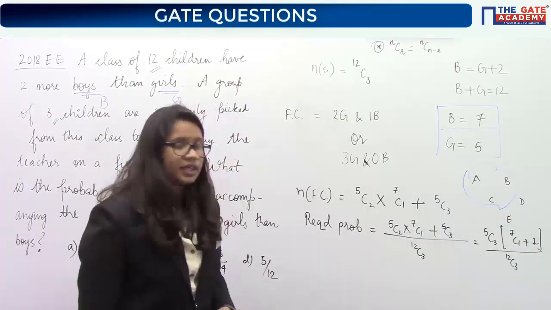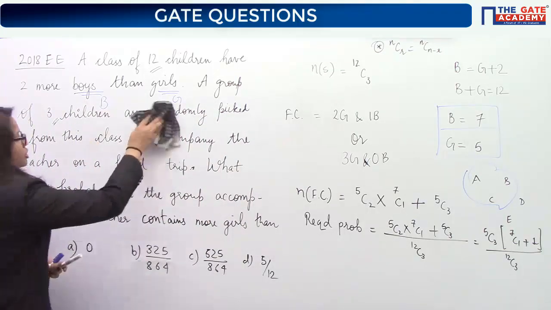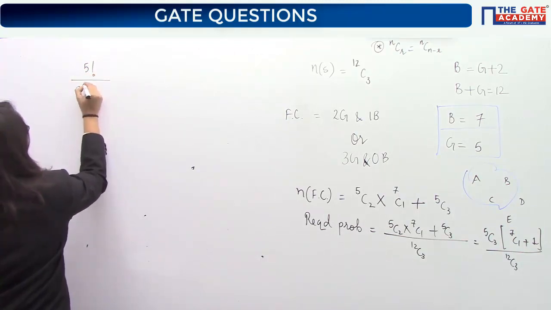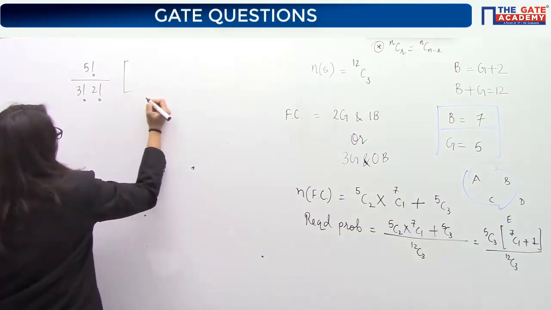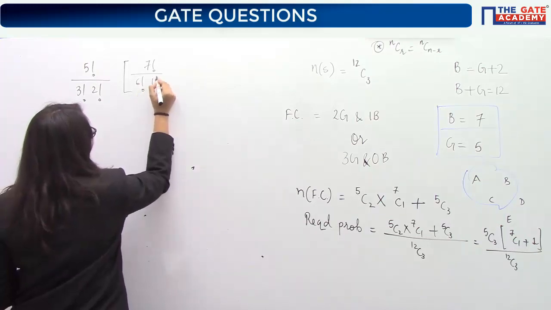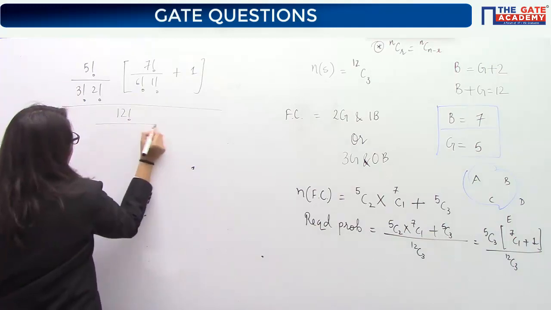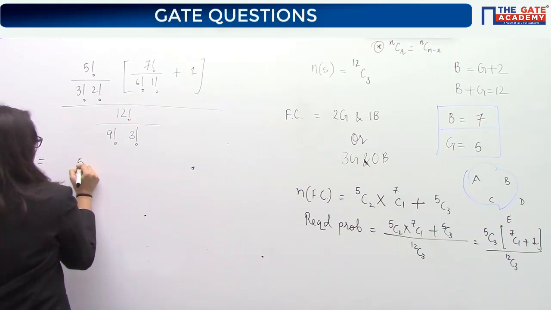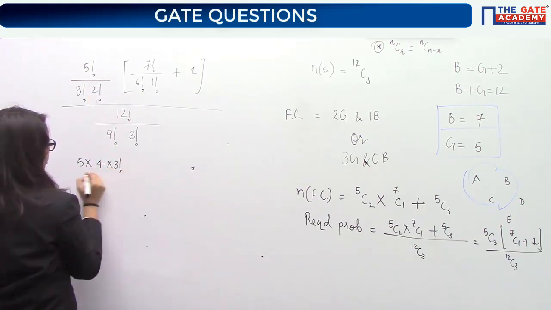Now 5C3, how to calculate 5C3? I am writing it over here. If you have not understood, then please ask. So 5C3 means 5 factorial by 3 factorial into 2 factorial. 7C1 will be 7 factorial by 6 factorial into 1 factorial, plus 1, divided by 12 factorial by 9 factorial into 3 factorial. If you solve this, you can write it like this. I hope you are able to solve this.